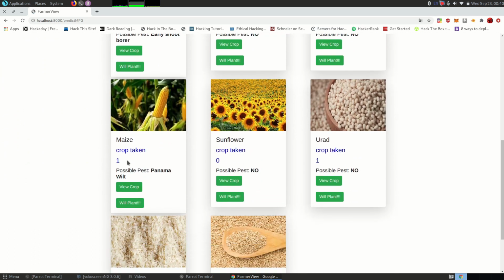So here you can see the crop taken count is raised by 1. If the farmer with the same username again tries to increase the count, it will not increase, as for one username the count is increased only once.